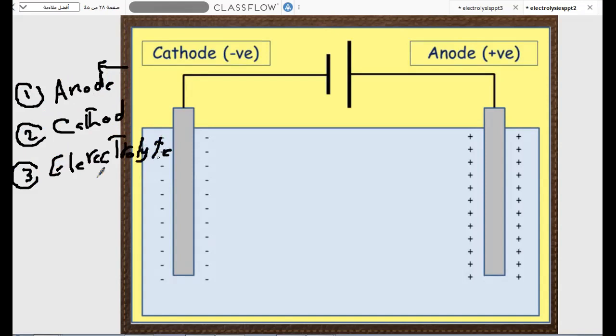What about these terms, and why do we need these three parts to make a successful electrolysis cell? Electrolysis means that we need to separate something. We separate a compound by using electricity. That is the meaning of electrolysis: to separate something by using electricity.